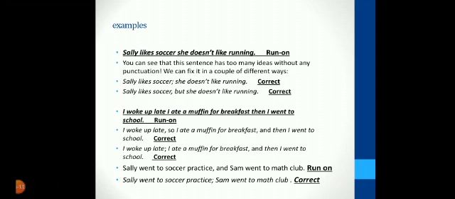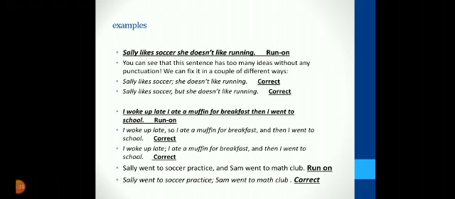Another example is "Sally likes soccer, she doesn't like running." This is a run-on sentence. You can see that this sentence has too many ideas without proper punctuation. We can fix it in a couple of different ways. We can correct it like this: Sally likes soccer, semicolon, she doesn't like running. Another way: Sally likes soccer, comma, but she doesn't like running.